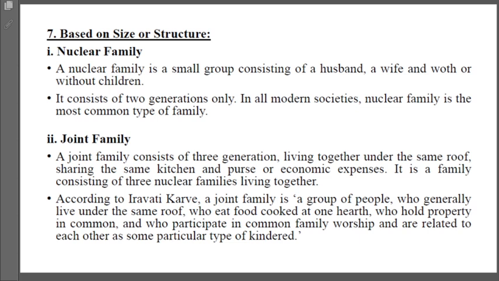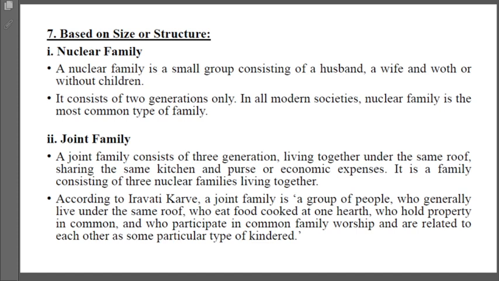Based on the size or the structure of family, there are nuclear family and joint family. A nuclear family is a small group consisting of husband and wife, with or without children. It consists of two generations. In all modern societies, the nuclear family is the most common type of family. It is also called a modern family. A joint family consists of three or more generations who live together under the same roof, sharing a common kitchen and common economic expenses, and it is a family consisting of three nuclear families living together.